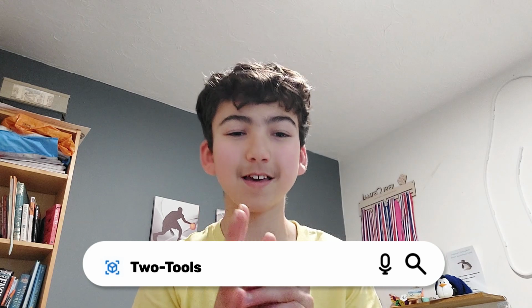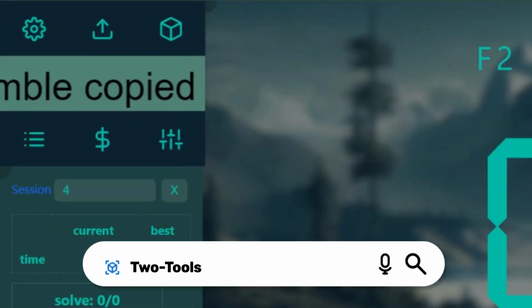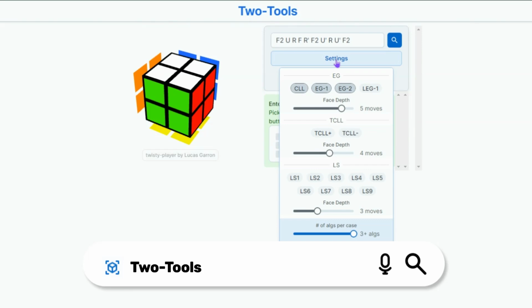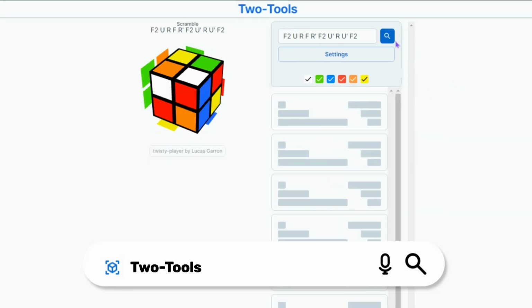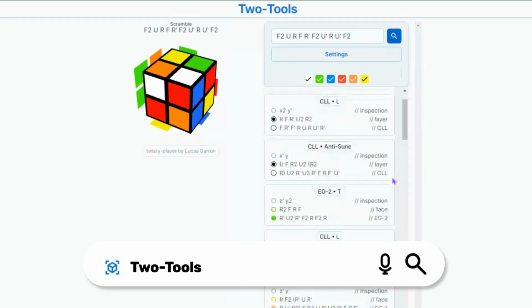Now onto the last one, which just blows my mind. This one's just for 2x2 and it's called 2 tools, and basically, you can input any scramble you want, select the algorithms you want it to know, like the ones that you know, like CLL, EG1 and EG2 for me, hit this button, and then it will generate 50 solutions which are the most practical. And this is the thing, it's the most practical solutions, not just the ones with the shortest solution, but the ones that are best to execute. How it does this, I have no idea, and it is really accurate actually.